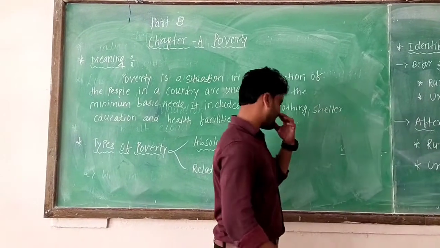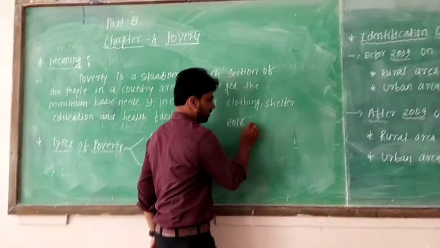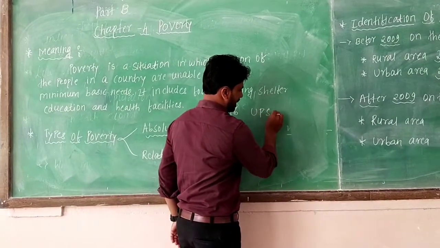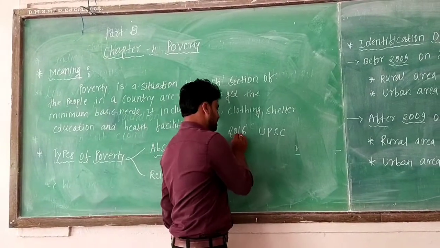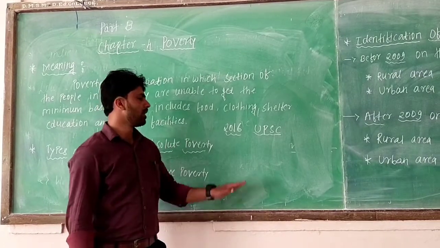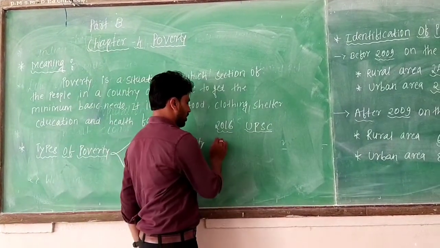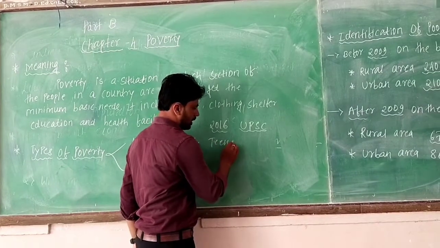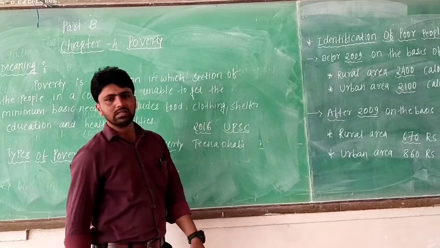So we will see one example. In 2016 the UPSC result was announced, and there were two mark sheets. One is from Tina Dhabi from Delhi.